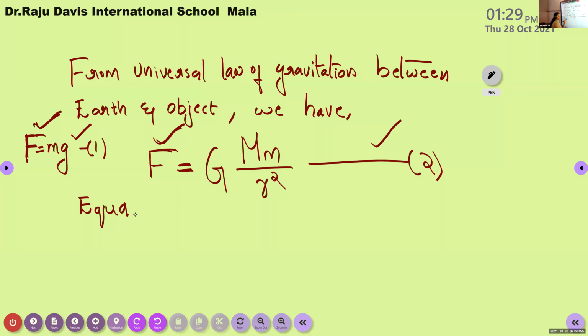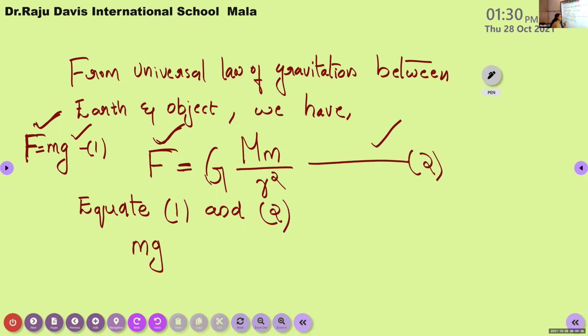Equate equation 1 and equation 2. Because here left hand side of both equations are same. From the first equation it is F is equal to mg. Here the left hand side the term force is present. In the second equation here we have F is equal to G into capital M small m divided by r square. Here also F is the force. The force is the term present on the left hand side. So we can equate these two equations. So it becomes, equate the LHS of these two equations.